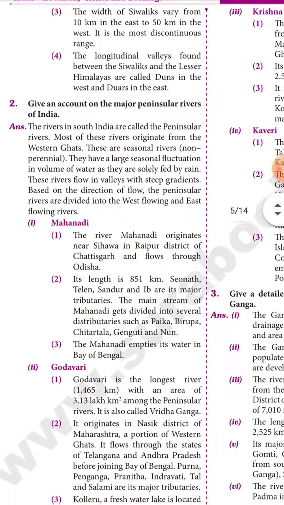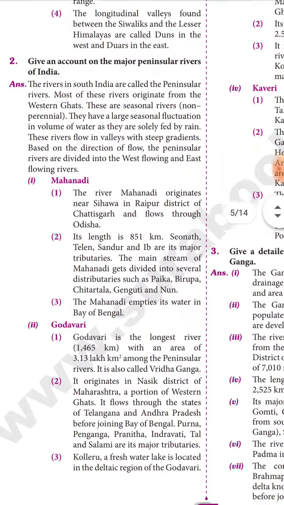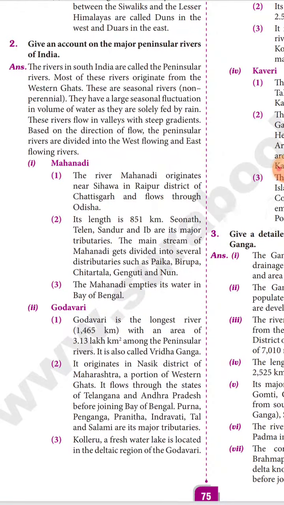And the second one, give an account of the major peninsular rivers of India. The rivers in South India are called the peninsular rivers. Most of the rivers originate from the Western Ghats. They are seasonal rivers with large seasonal fluctuation in the volume of water. They are fed by the rain. These rivers flow in valleys with steep granites. Based on the direction of flow, peninsular rivers are divided into west flowing and east flowing rivers.